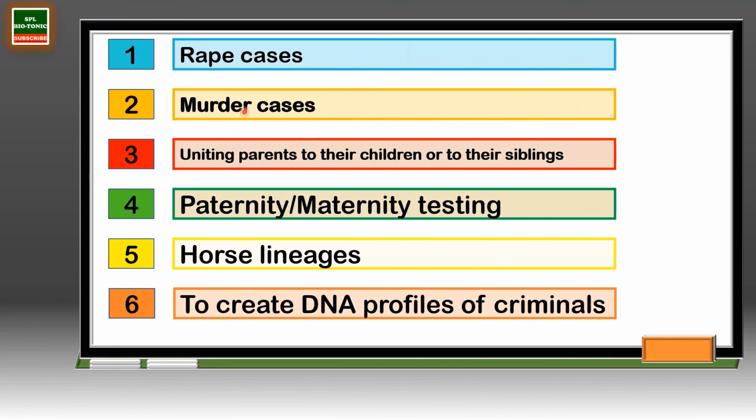Now students, there are several applications of DNA fingerprinting. It can be used for rape cases, murder cases, or uniting parents with their children or siblings. Then we can use it for identifying the father or mother in disputed cases. Then we can use it for horse lineages, and we can also use it for storing the DNA profiles of criminals so that we can identify the criminals in less time. So these are various applications of DNA fingerprinting.